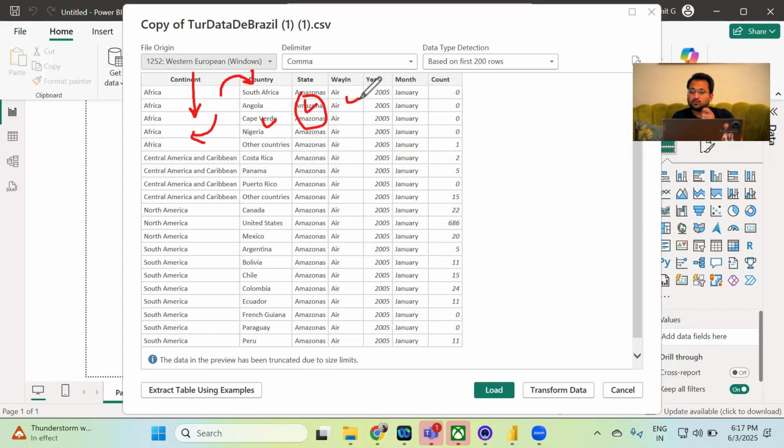Way in is the mode of transportation they have used. We have the column of year. In which month, what was the count of tourists? And you will see at certain places, we also have the count as 0. So let's load this data, all of you.